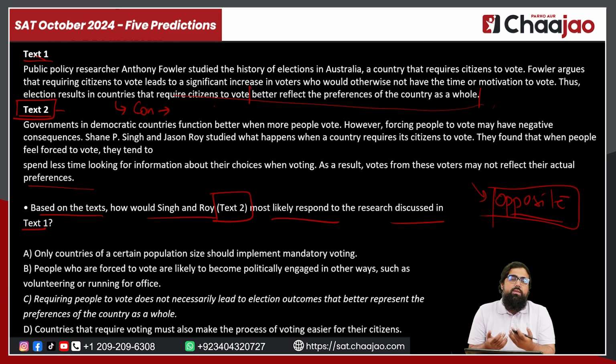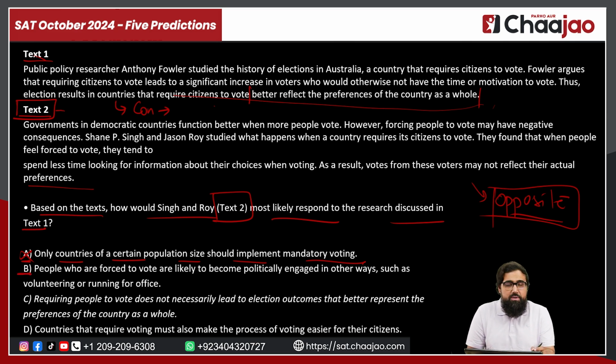So obviously, if the authors of text 2 would read text 1, they will disagree with it because they do not think what text 1 is offering is right. So if you look at option A, it says only countries of certain population size should implement mandatory voting. They are against mandatory voting as a whole. So it does not depend on whether a particular country size or a particular population is opting for it. When they're against the entire idea, no matter who opts for it, that does not count, right? So option A cannot be your answer.